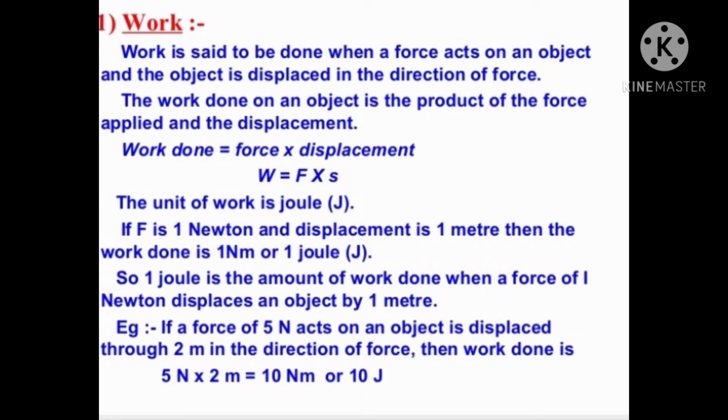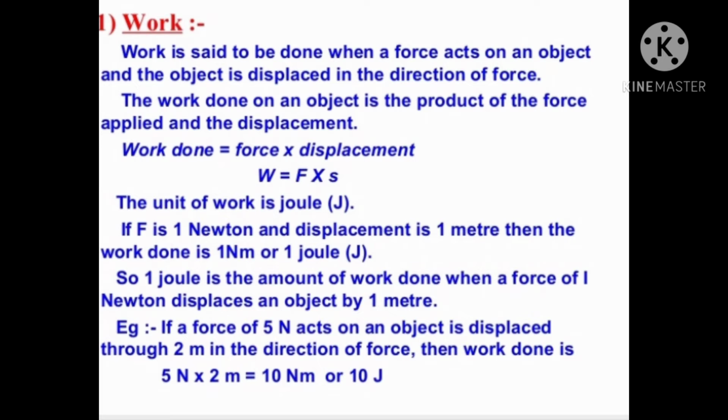In ordinary language, the word work means any physical or mental activity. But in physics, it has a different meaning. We say that work is only done if a force produces motion. It means there are two conditions which should be satisfied for work to be done. The first condition is force must be applied on an object, and the second condition is the object must be displaced.